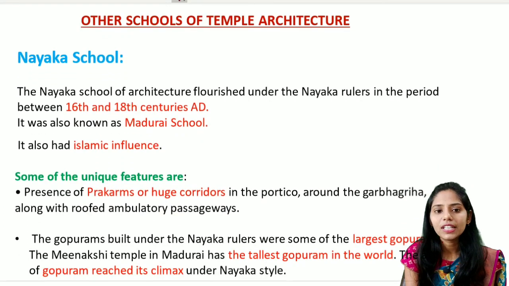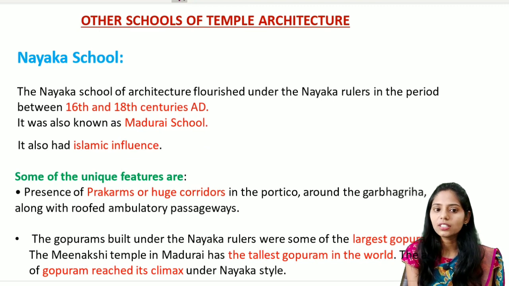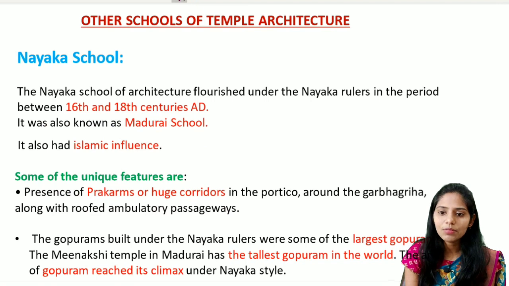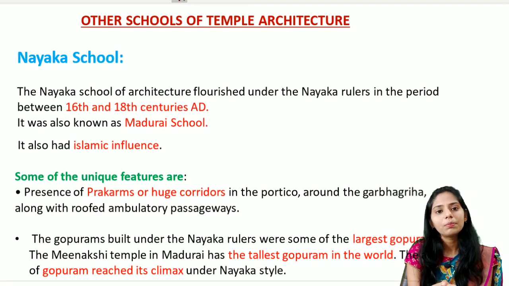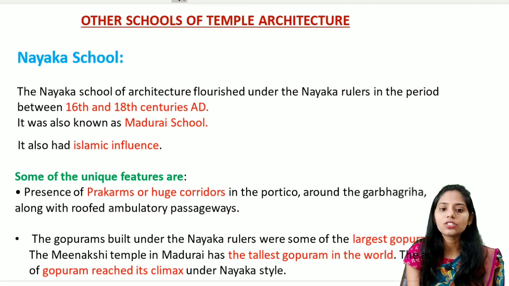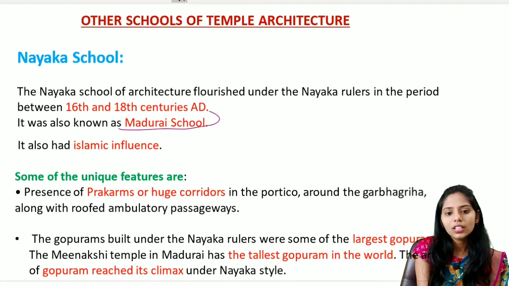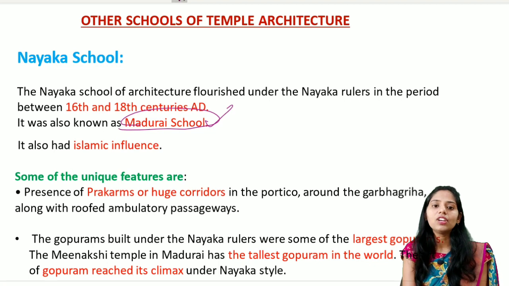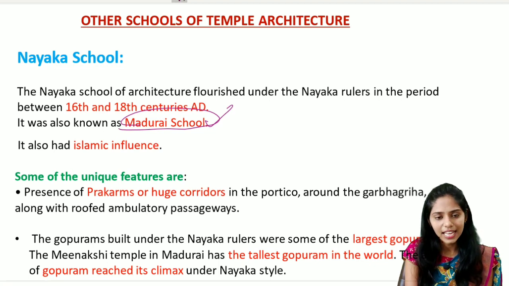And let us see the other schools of temple architecture. The first important one is the Nayaka school, which is also called the Madurai school. This Nayaka school flourished during the times of the Nayaka rulers, mainly from the 16th to 18th century AD. In this Madurai school, we also see an Islamic influence.